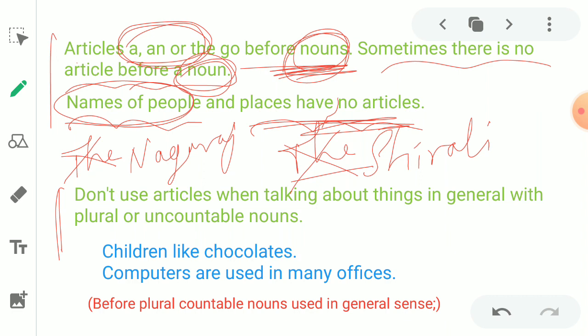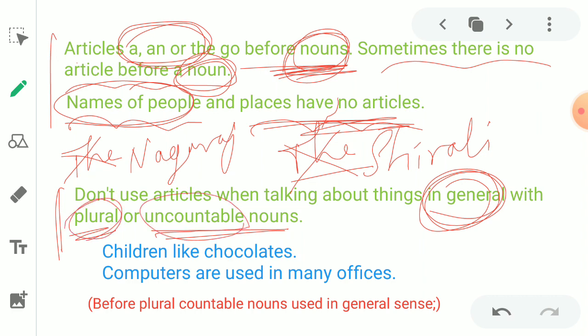We should not use articles when we are talking about something in general with plural or uncountable nouns. We should not use an article when we are talking about plural forms or uncountable nouns. Let's talk about the plural form. So, what is the plural form? Here you have studied about a child.